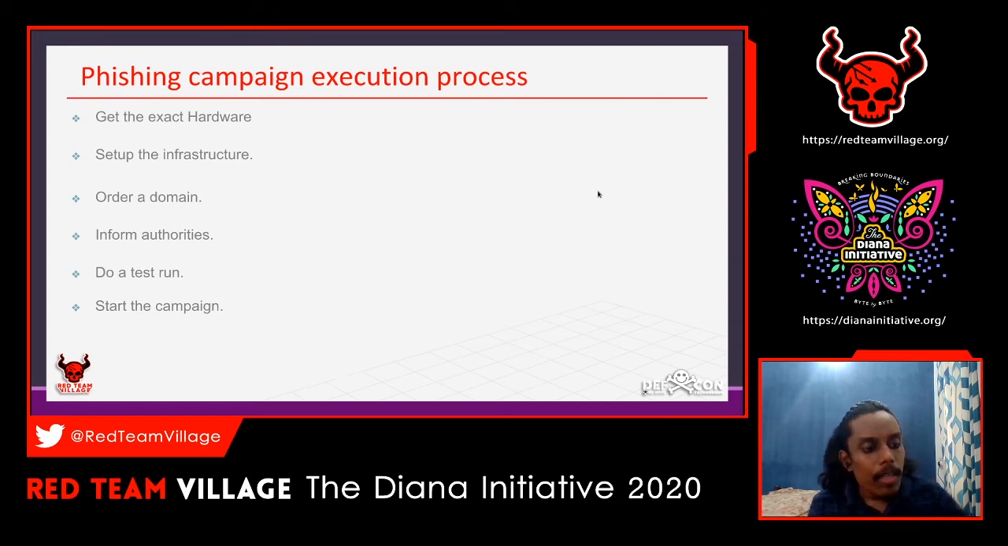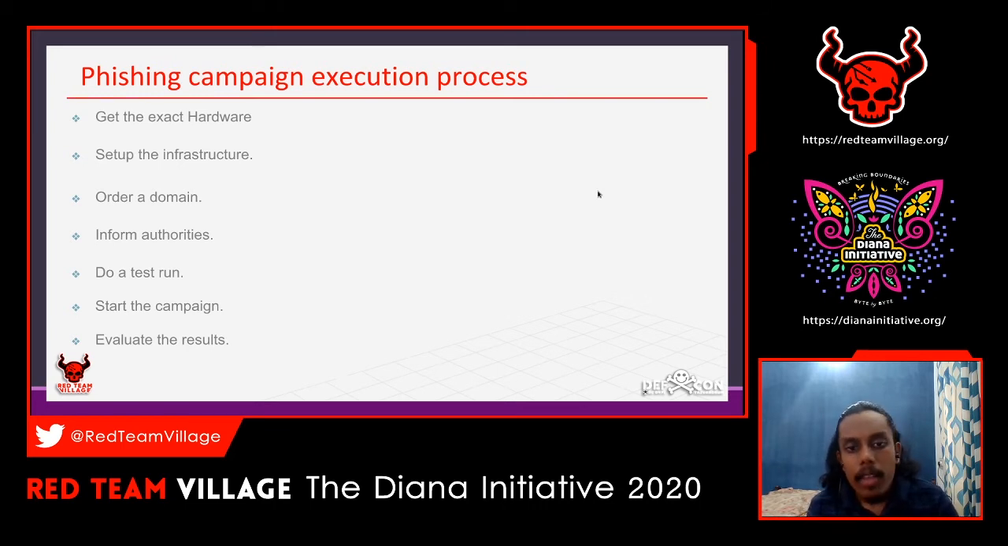Then the next one is starting the campaign. Once you do a test run or a dry run, you can confirm that this is getting into the inbox of a particular employee, or someone that you have as a POC. If you see that this bypasses the firewall, looks genuine, and has not raised any flag in the organization, then you can definitely start the campaign from there on.